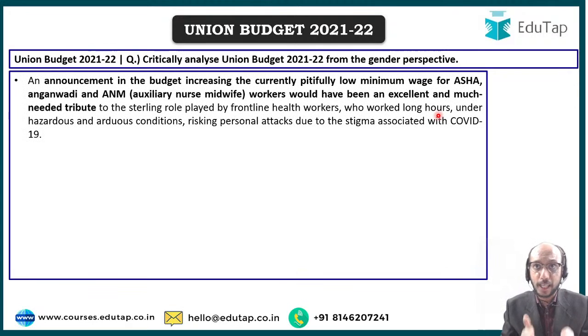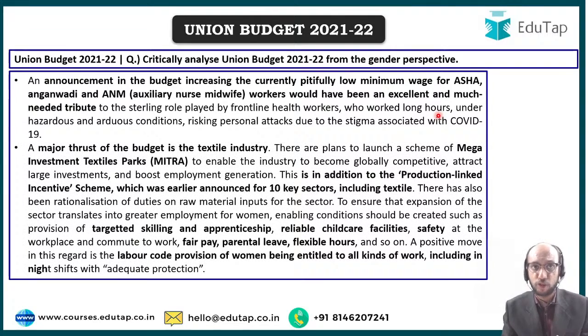Similar argument can be made for Ashas, Anganwadi, auxiliary nurse midwife workers, that is ANM workers, who are going to play a very, very critical role so far as India's vaccination drive is concerned. They are being paid a very, very low minimum wage. We could have probably done something for them by increasing their wages, by recognizing the good work that they have done, by recognizing the risks that they have taken, and that would have gone a long way in saluting these corona warriors in the true sense, in a way that really makes a difference in anybody's life, right?